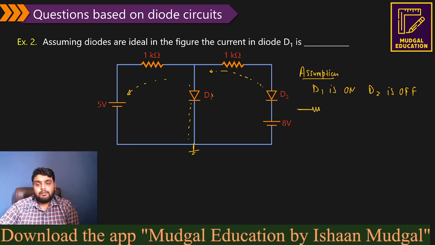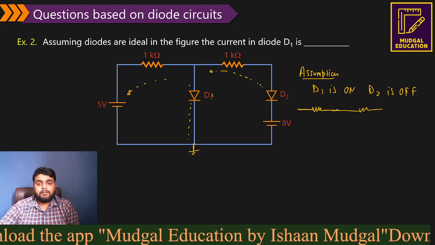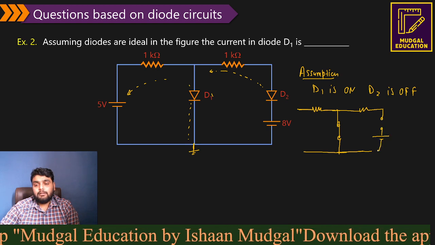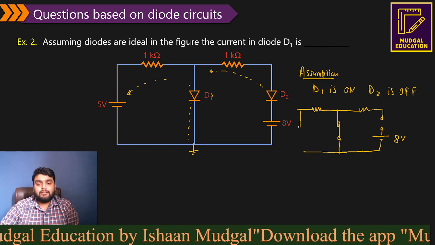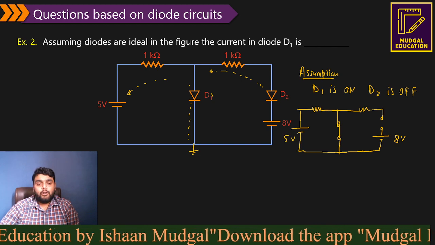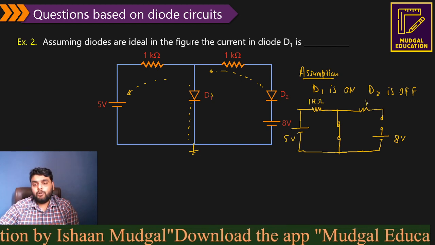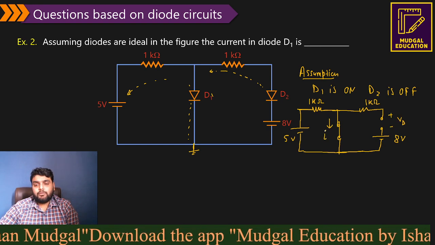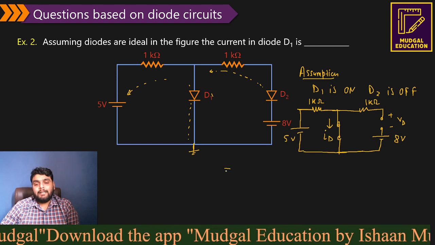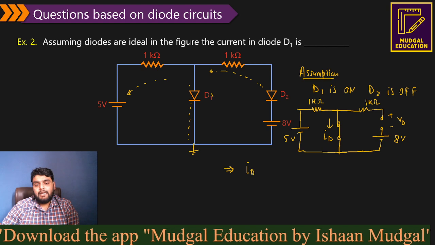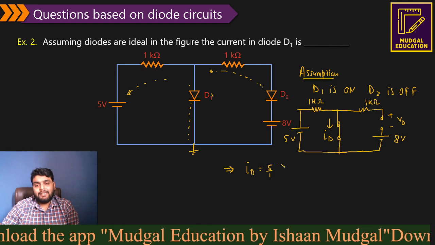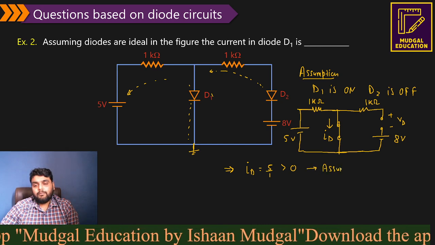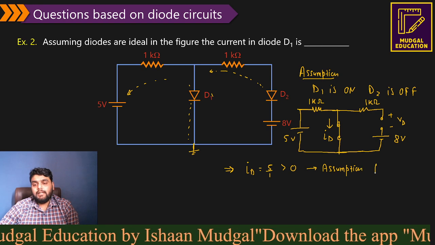If I am taking this assumption, the circuit will become like this because it's an ideal diode. So short circuit here, and here it will be open circuit. Now we have to check whether our assumption is correct or not. Don't solve the circuit without checking your assumption. Let's suppose I need to find out ID because I have taken D1 to be on. What is ID? ID is 5/1, which is greater than 0. Since it is greater than 0, I can say the assumption for D1 is correct.